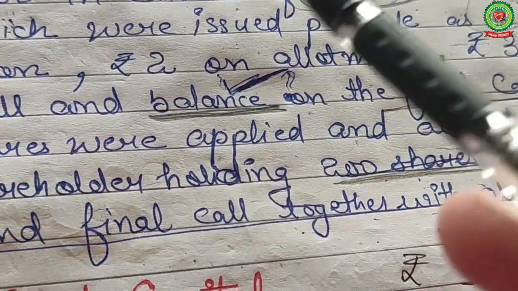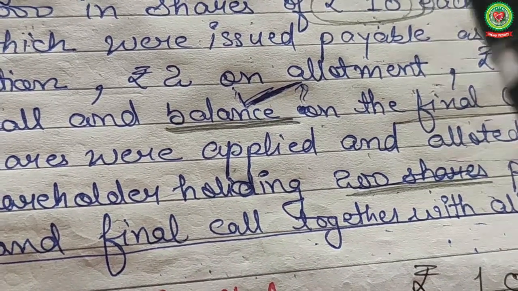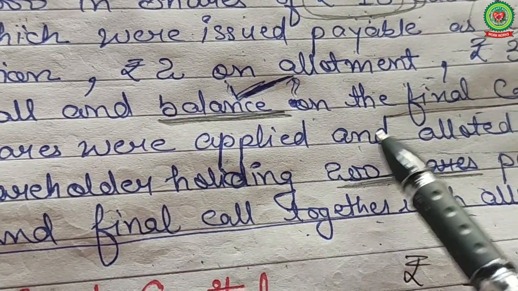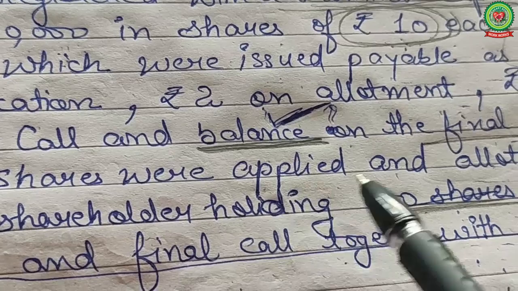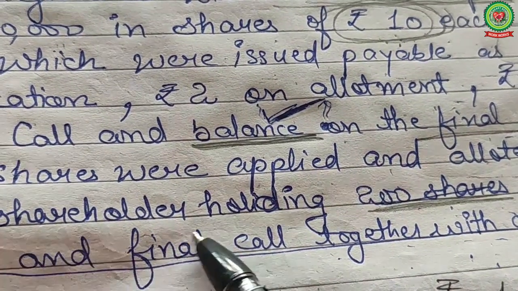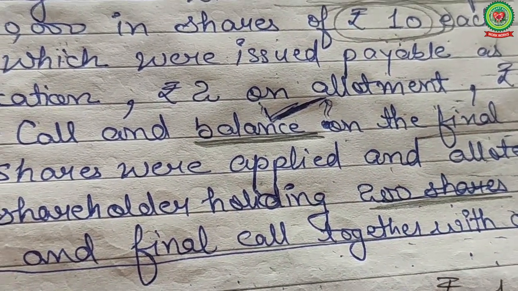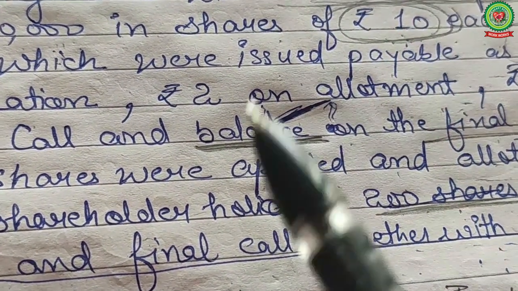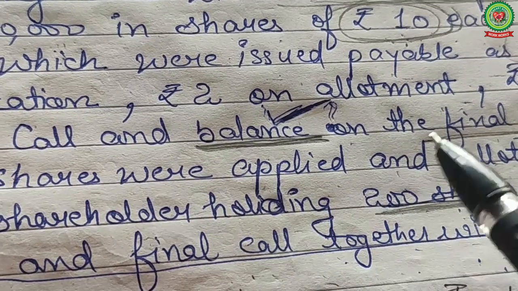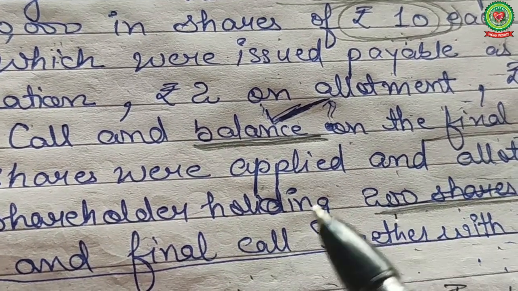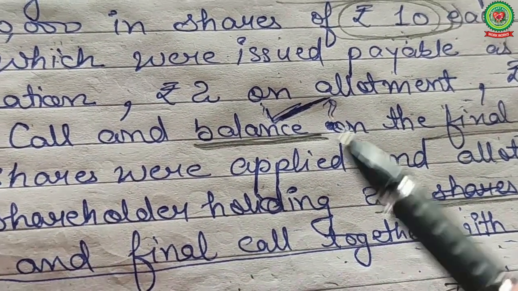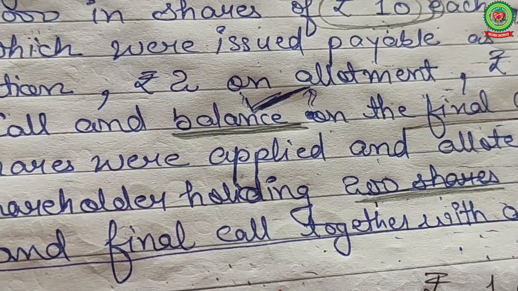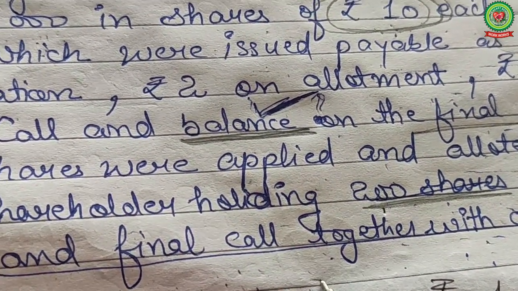Now here final call is also not given, so find out the final call amount also. All the shares were applied and allotted except one shareholder holding 200 shares paid the first and final call together with the allotment money. So one shareholder holding 200 shares paid the final and first call before the due date along with the allotment. So it is a case of calls in advance.